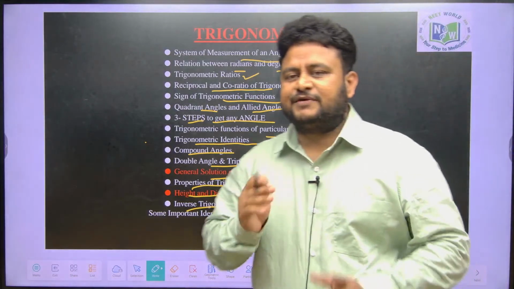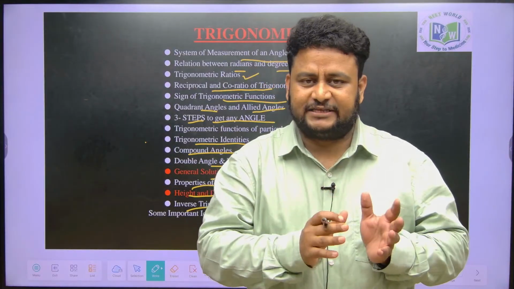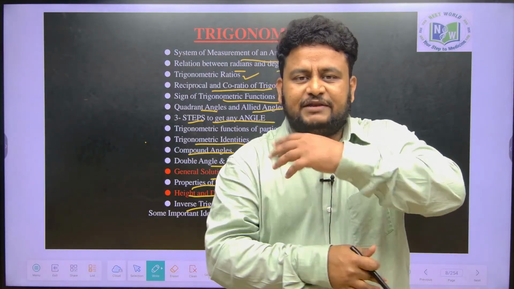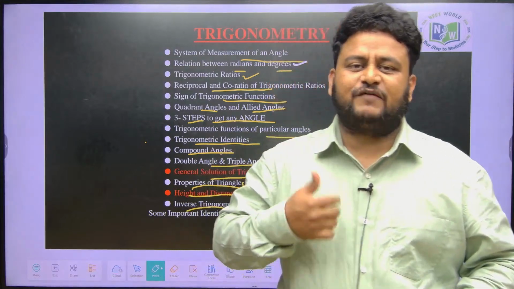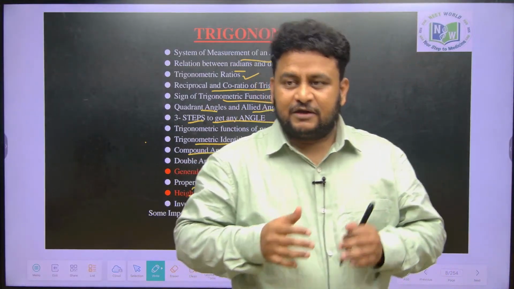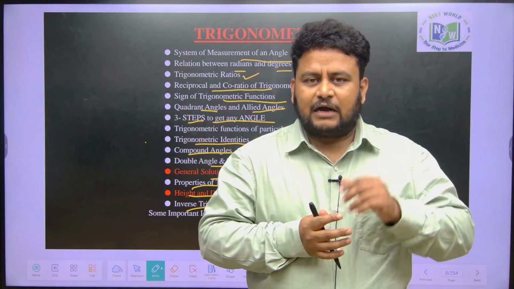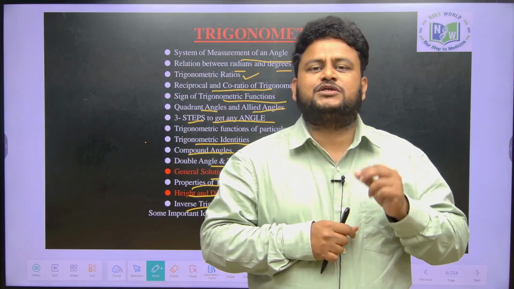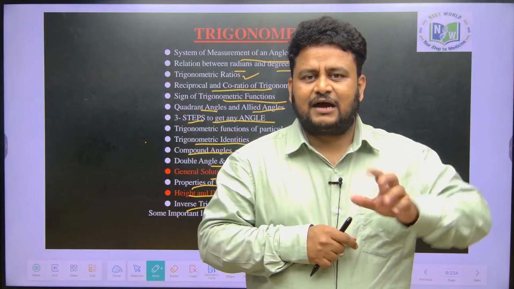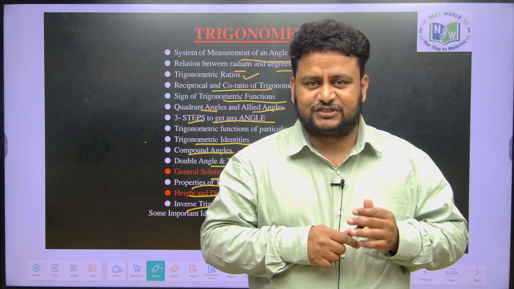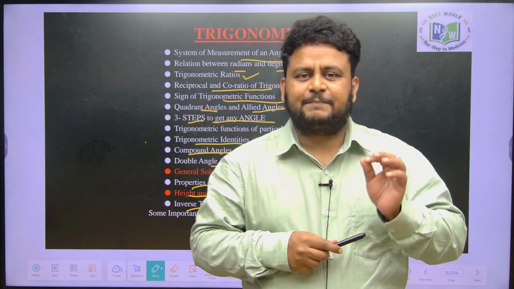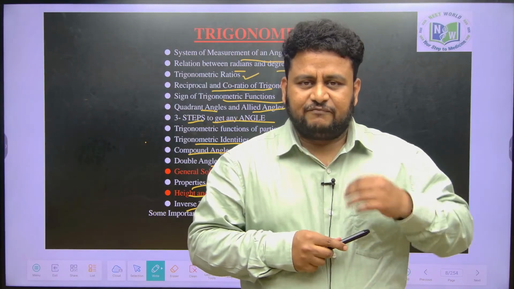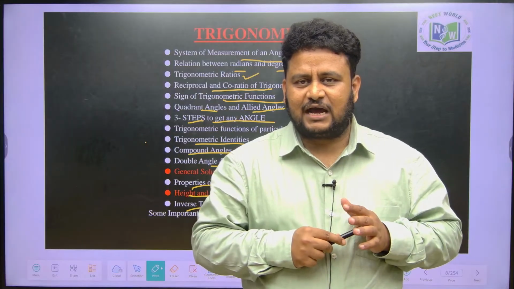What happens when we talk about trigonometry? There is something called domain and range, which will flip when it comes to inverse trigonometry. Domain and range in depth we'll be discussing when I talk about functions. In functions you have to study various types of functions and one very unique method which will help you solve most of the questions from functions and application of derivatives. What is differentiation and application of derivatives, I will tell you in the upcoming sessions. That method is called the wavy curve method, which I will be discussing.